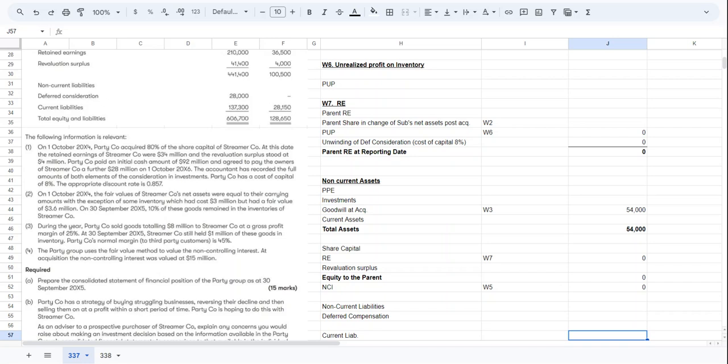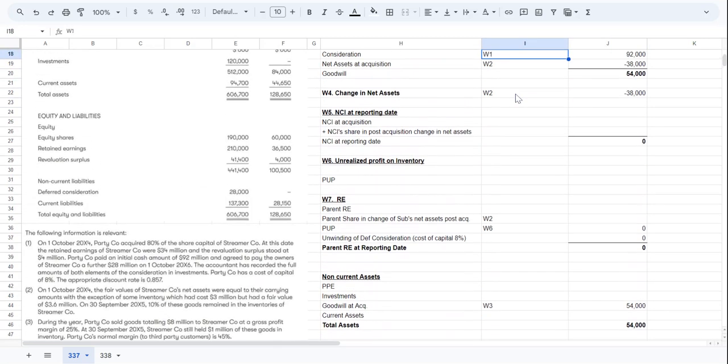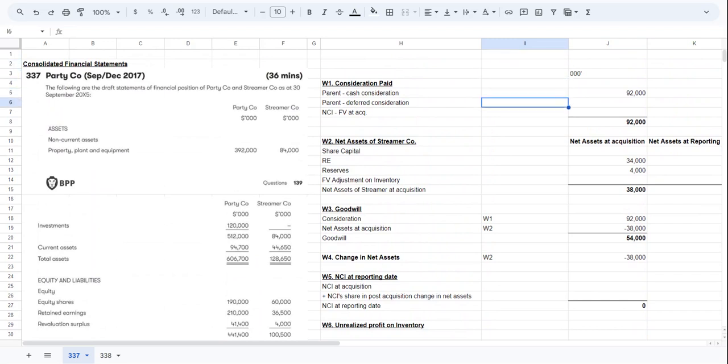The accountant has recorded the full amounts of both elements of consideration in investments. So the accountant has recorded the full amount. So let me first note this 28 million somewhere. So this is a deferred consideration. So here, parent's deferred consideration we will put as 28 million, and then we will use the discount factor here, and that will be reported here.